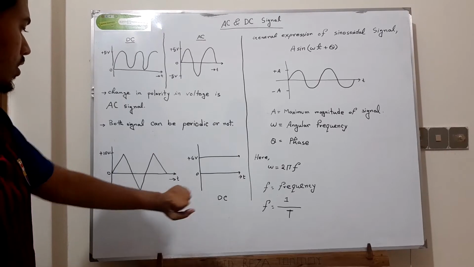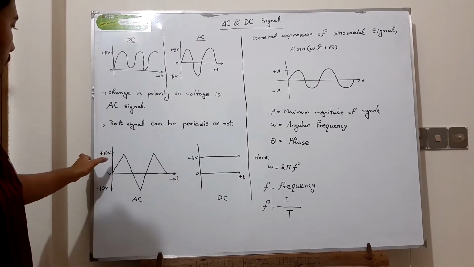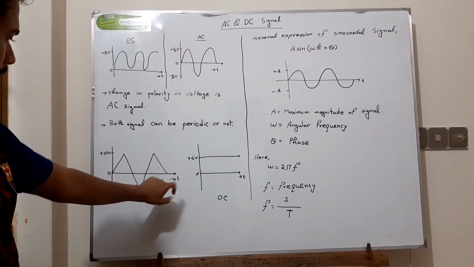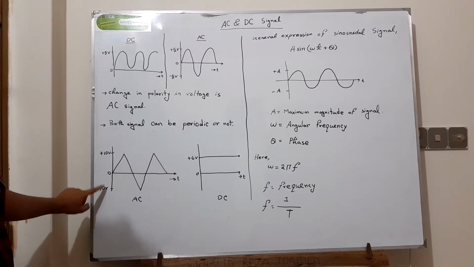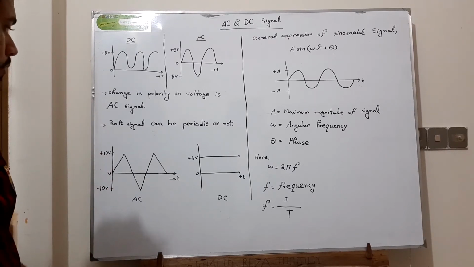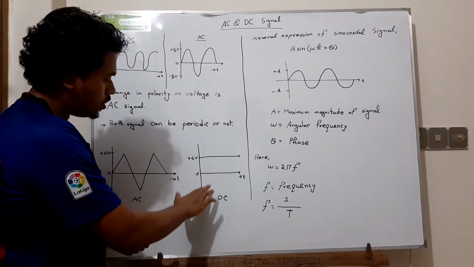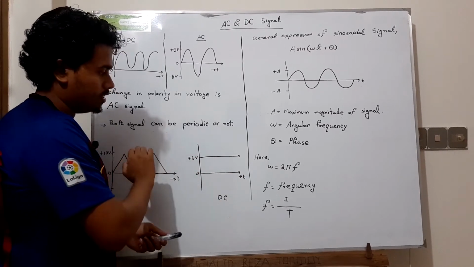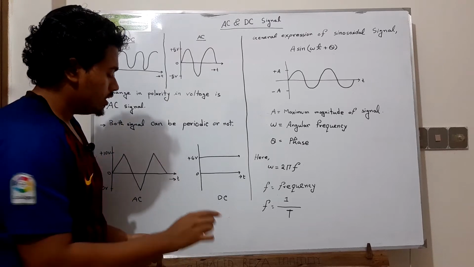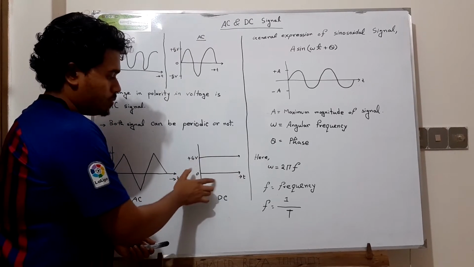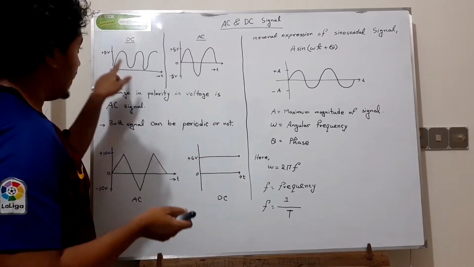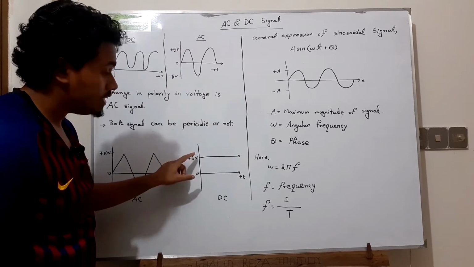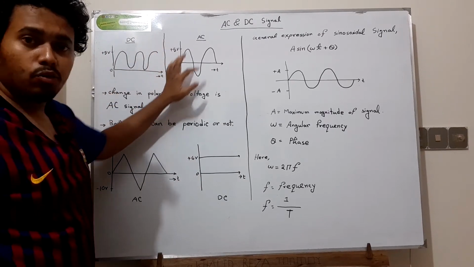Here is another example of AC and DC signals. Here we can see that the signal is changing its polarity with time, from minus 10 volt to positive 10 volt. And here the signal is not changing its polarity. It's a constant signal, so we can call it a DC signal. It's very important, notice it. A DC signal can be constant with respect to time, and it can also vary with respect to time. But we have to notice very carefully whether its polarity is changing or not. If the polarity is changing, then we call it AC.